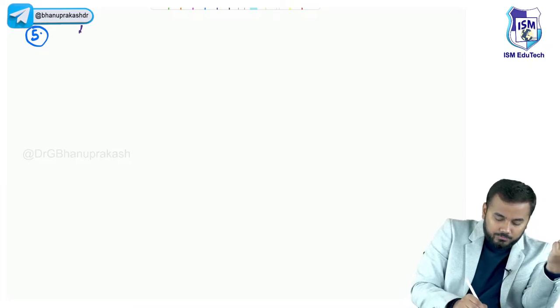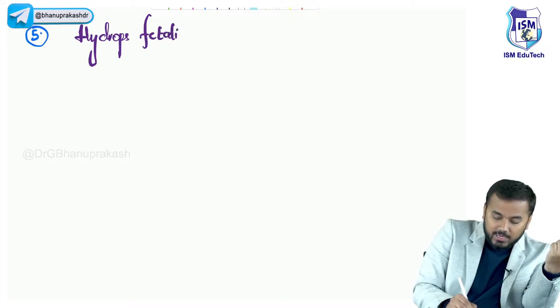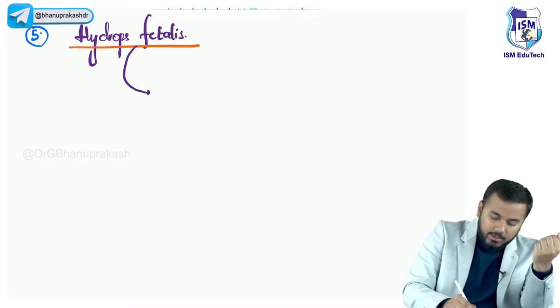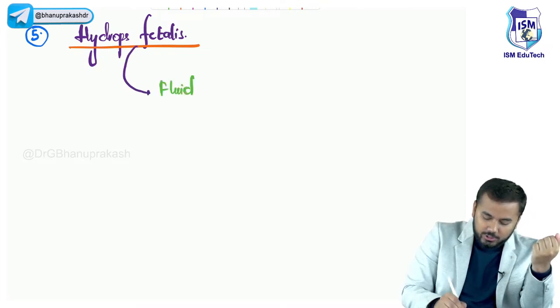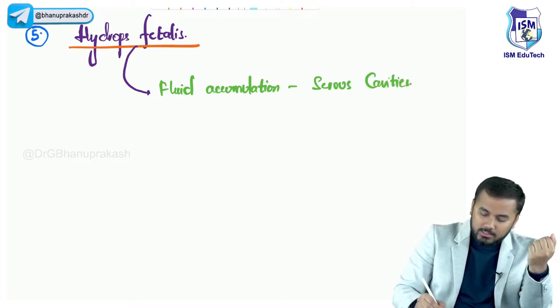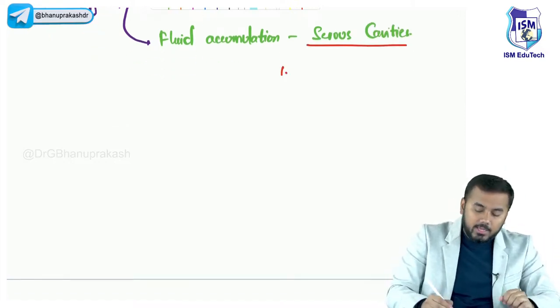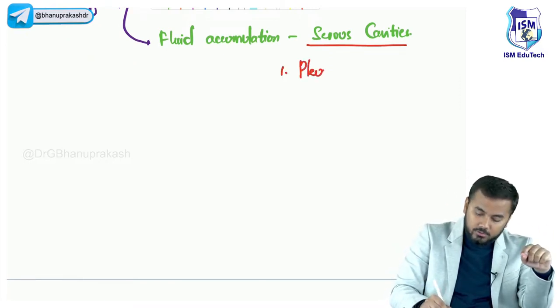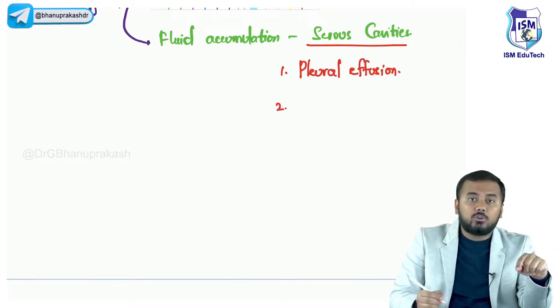Hydrops fetalis also plays a very important role. So in hydrops fetalis, what is happening? There is fluid accumulation in the serous cavities. Serous cavities, meaning in the lungs the fluid will be accumulated, and this would lead to what? Pleural effusion.